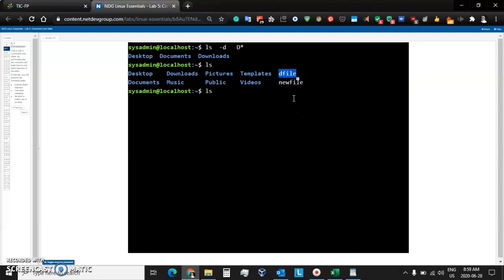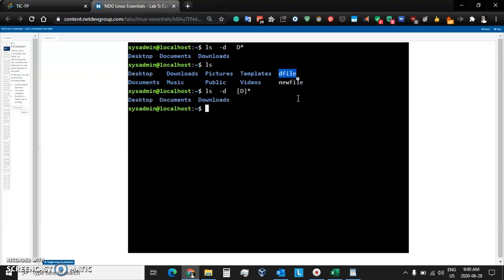Watch what I do. I'm going to do the previous command, but this time I'm going to use square brackets. Now, what does square brackets mean? It means any one character that appears in there. So right now we only have one letter, the letter D. So this will work just like the command before.